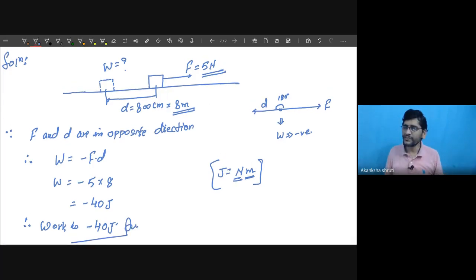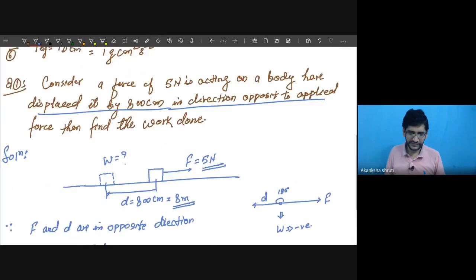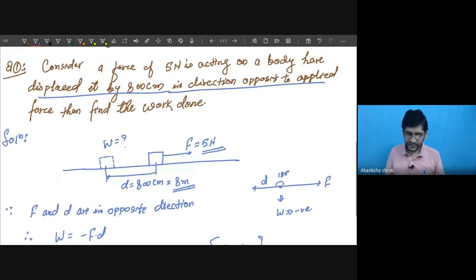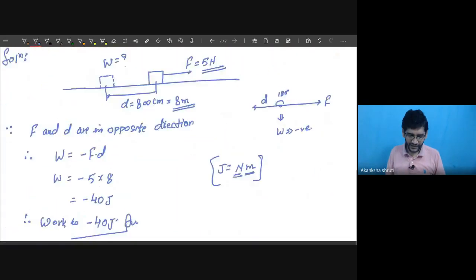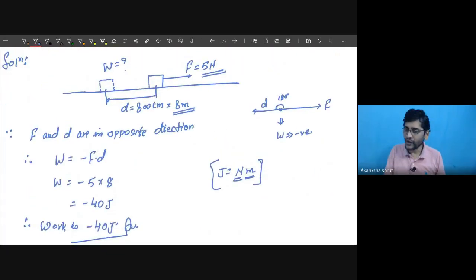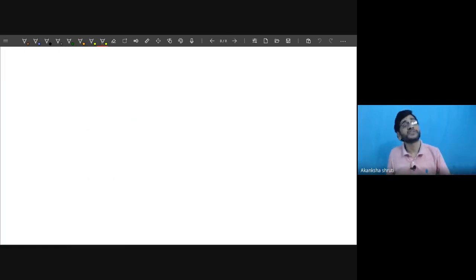It's so simple, students. Getting, no? So this way we have to understand, we have to modify the formula as per the direction. This minus sign is very important. Please do not forget this minus sign. If you forget this minus sign, then your marks will be deducted. Let us just stop the class, or let me just take one more question. Question number 2.